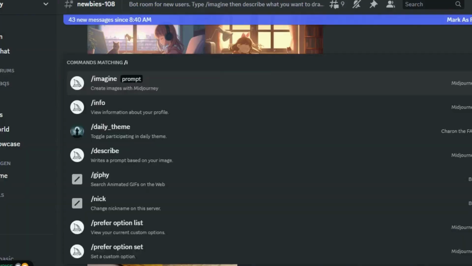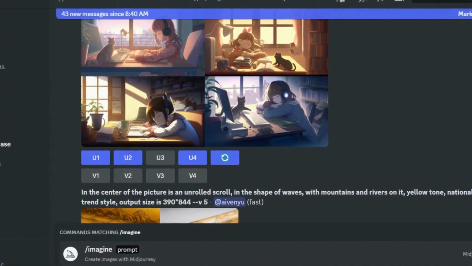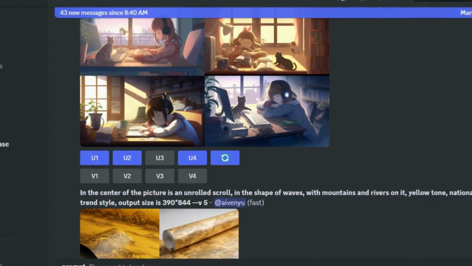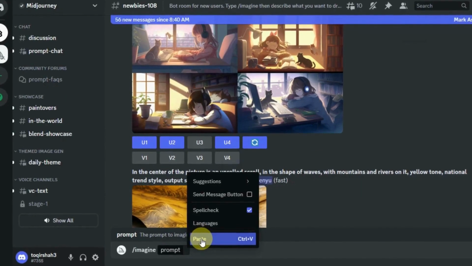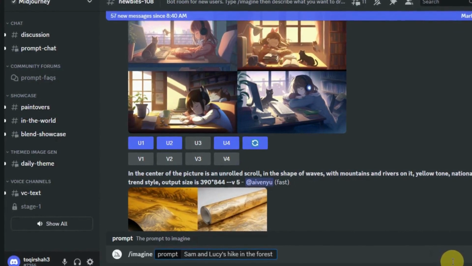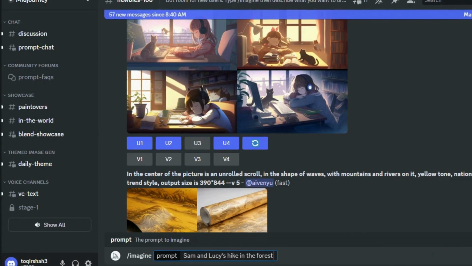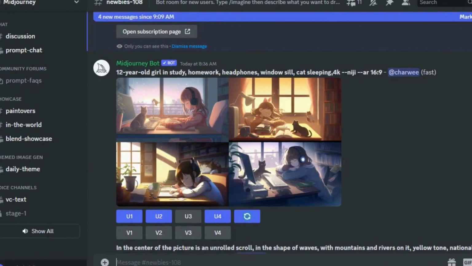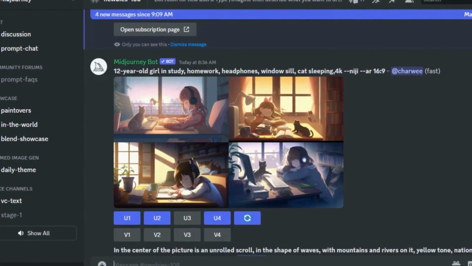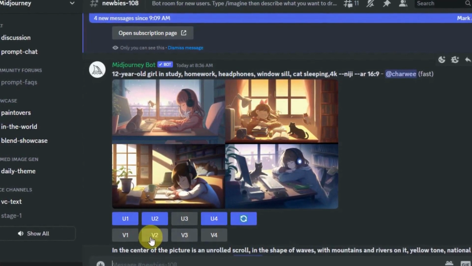To generate your image, you need to start a prompt. First type / and then imagine. Once you do that, you can start explaining the image you want to generate. Go back to the story chapters you've generated before, and copy the first one. In my case, it was Sam and Lucy's hike in the forest. Okay, so now we know the image we want to create. So again, we type /, then imagine, and then your chapter topic.